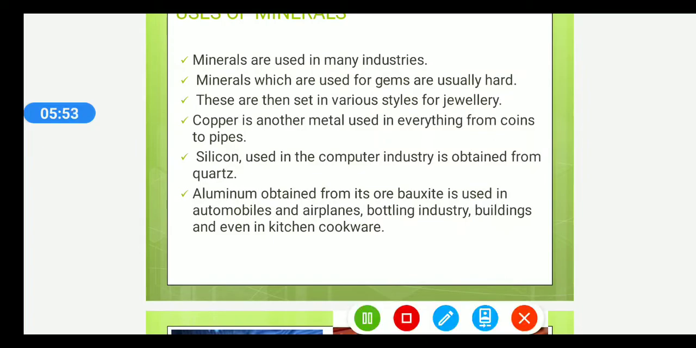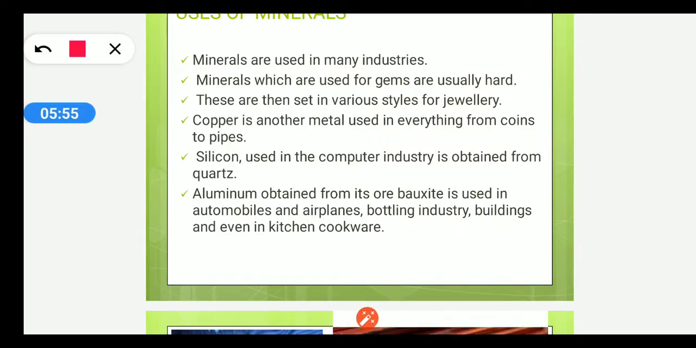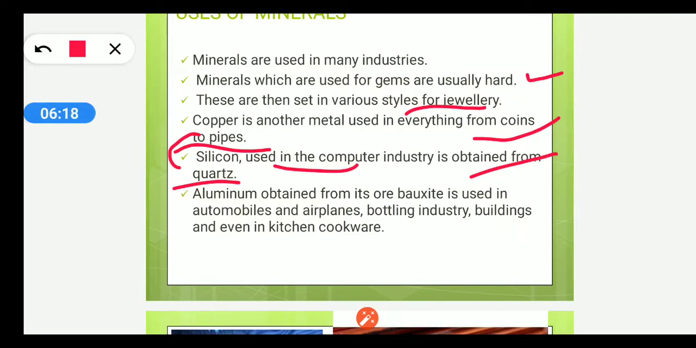Minerals are used in many industries. Minerals which are used for gems are usually hard. These are then set in various styles for jewelry. Copper is another metal used in everything from coins to pipes. Silicon used in the computer industry in the making of semiconductor devices is obtained from quartz. The mineral from which silicon is obtained is known as quartz.